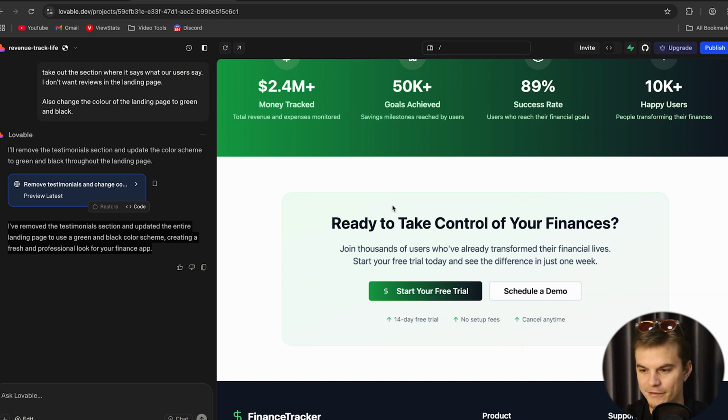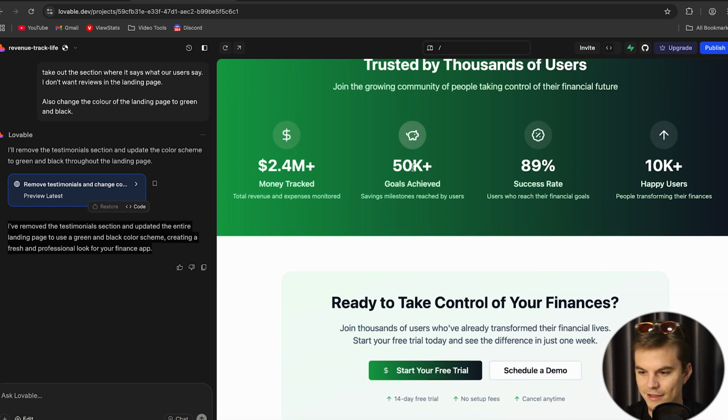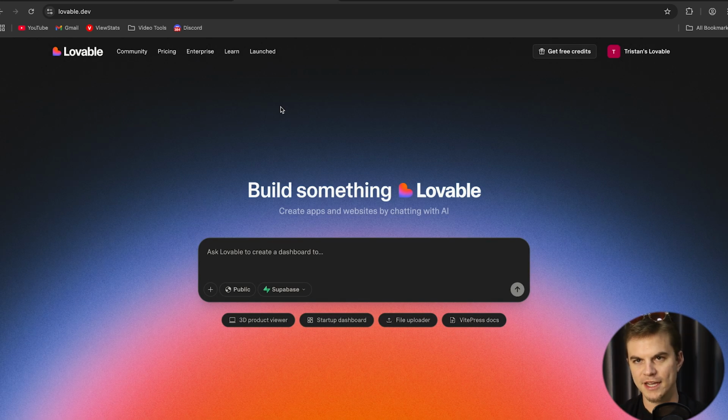Now, you can just go and make further changes. Let's say your app's going good and you've helped 100 people. You can change this number to 100, or you can change money tracked to 1,000. You can change success rate to 50%. You just talk to Lovable and you change different things that way. Okay, so we've got a website / blog, we've got an app, and we've got a landing page.